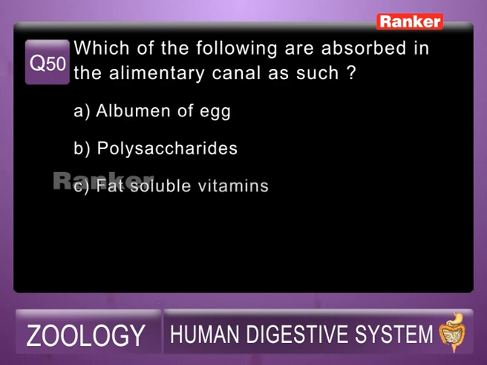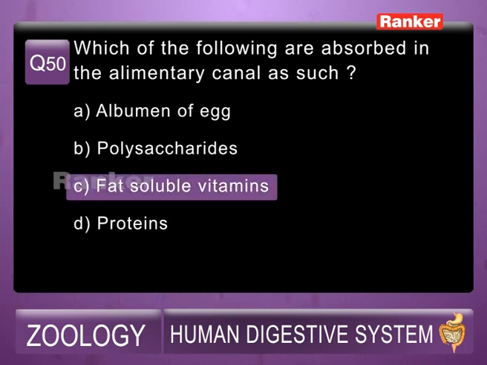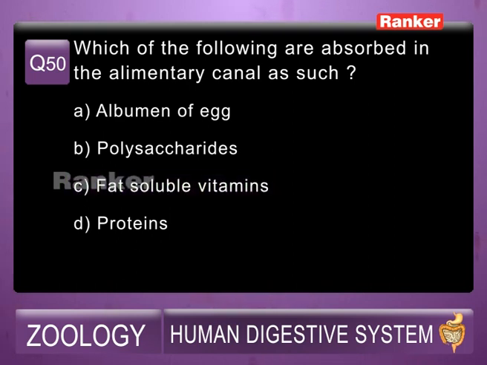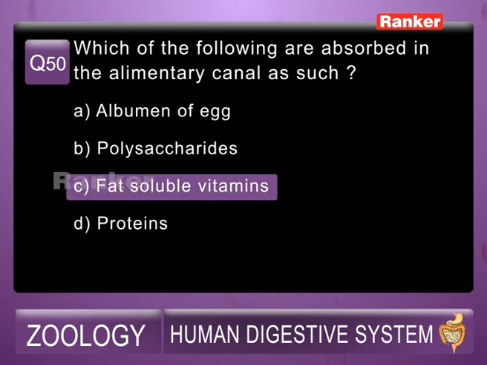50th question. Which of the following are absorbed in the alimentary canal as such? Albumin of the egg, polysaccharides, fat soluble vitamins, proteins. So the answer for this is C, fat soluble vitamins.